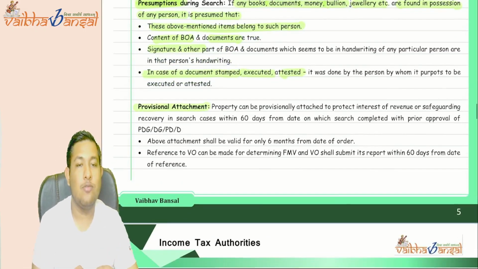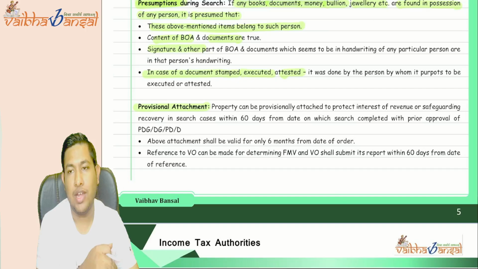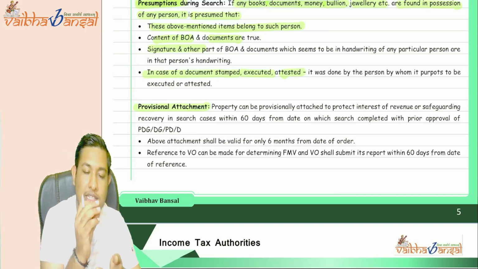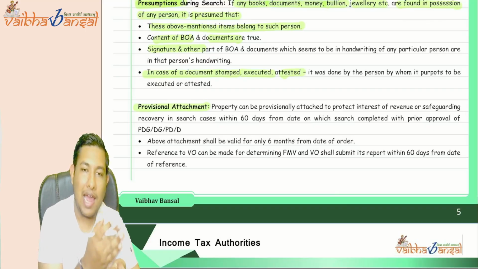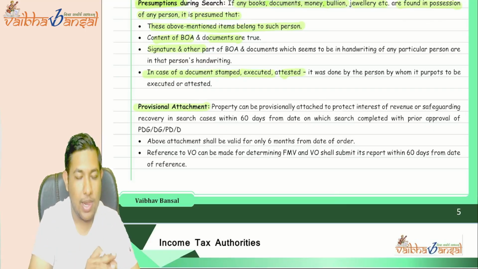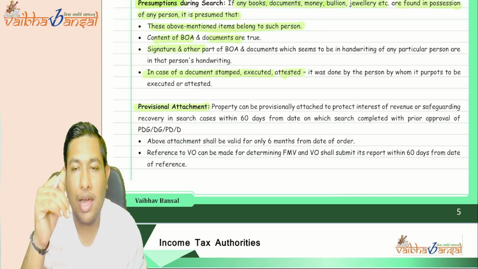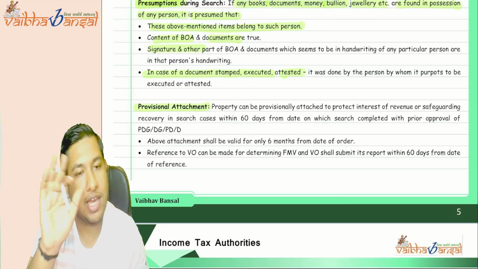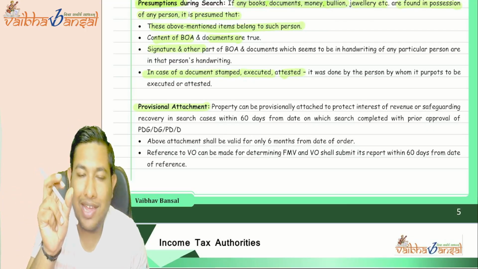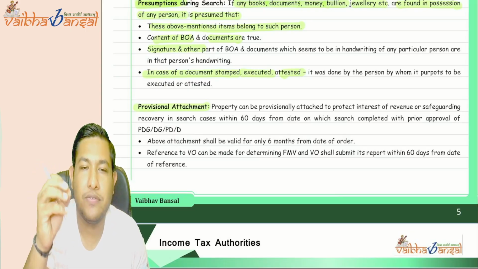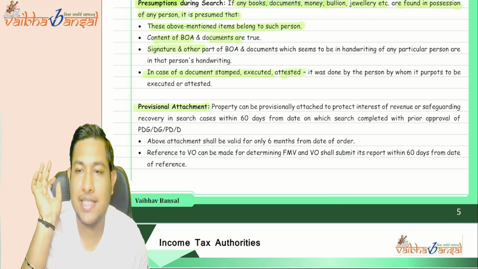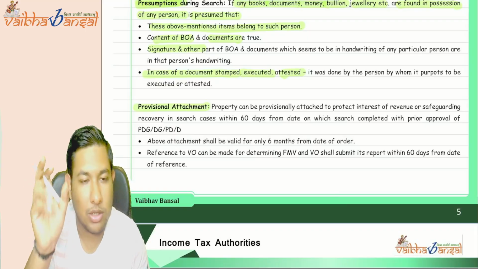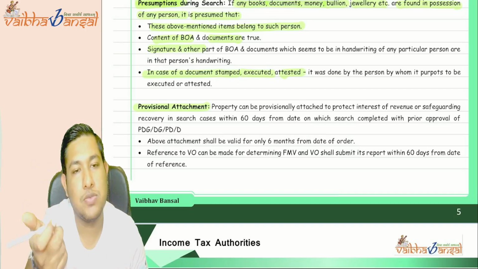Now, provisional attachment. What is a provisional attachment? In the interest of the revenue or to safeguard the recovery, the assessing officer can provisionally attach the property of that particular person. After the property is sold, the money is recovered. If there is any movable or immovable property received in the seizure, then we can sell it to recover the tax deficit of that particular assessee. Can we do this? Yes, that is a provisional attachment.